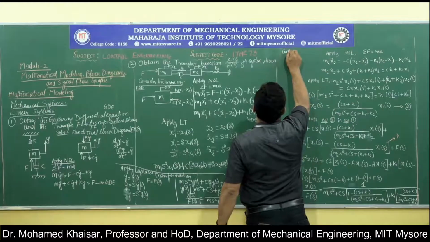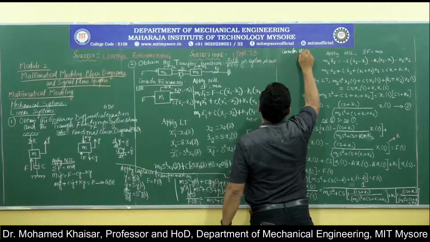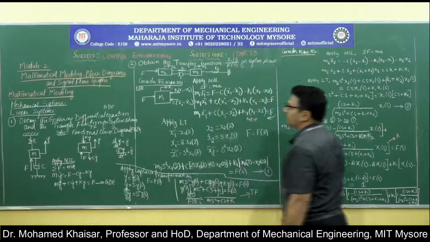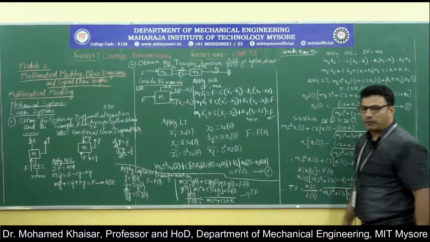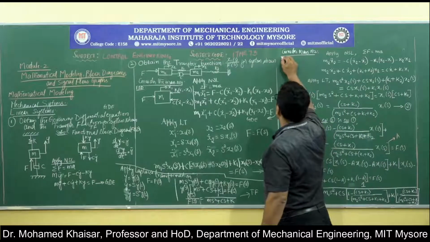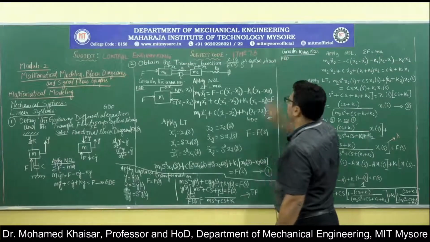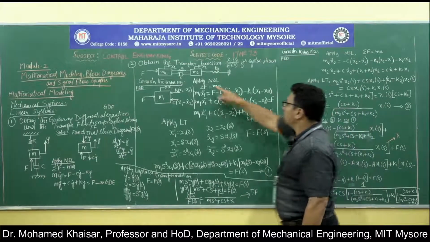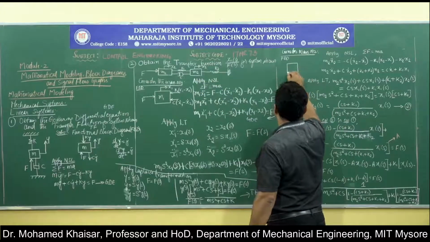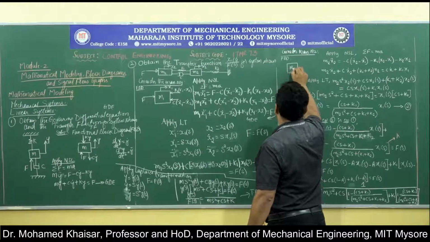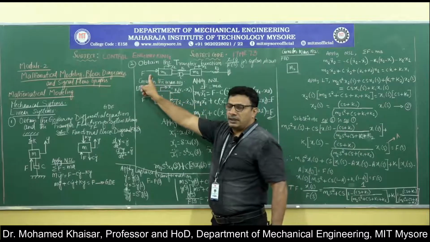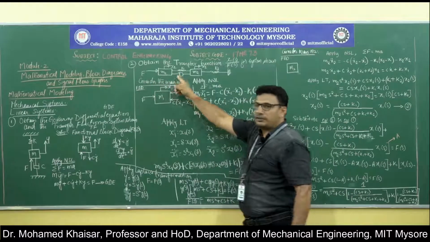Now consider mass m2. The first step to find out the equation for mass m2 will be to write the functional block diagram, right? So write mass M2 here first, mass M2.